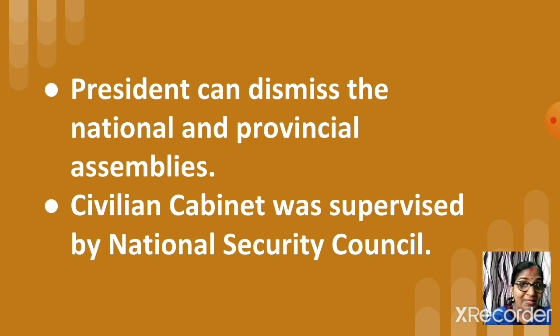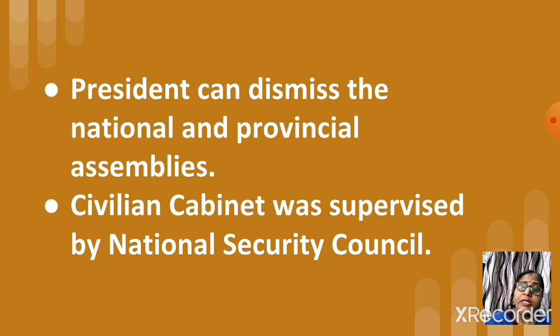Now see, the president had the power to overthrow these elected members, to dismiss these assemblies. According to this order, the president of Pakistan had the power to overthrow these elected leaders. We saw this.